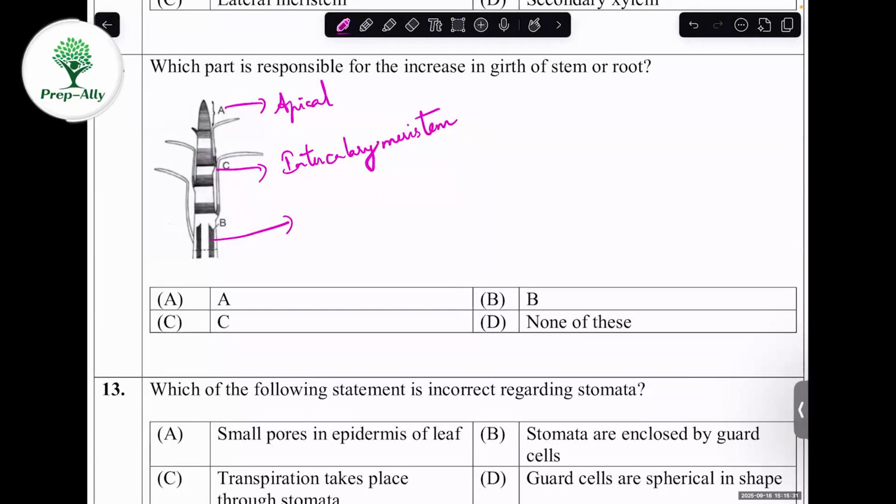And this one is lateral meristem. We all know the lateral meristem plays an important role in the increase of girth of stem and root. So the lateral meristem is option B, and the correct option will be B.